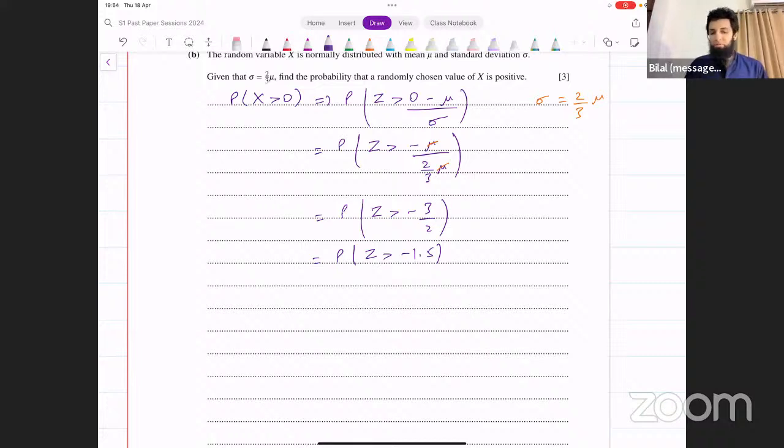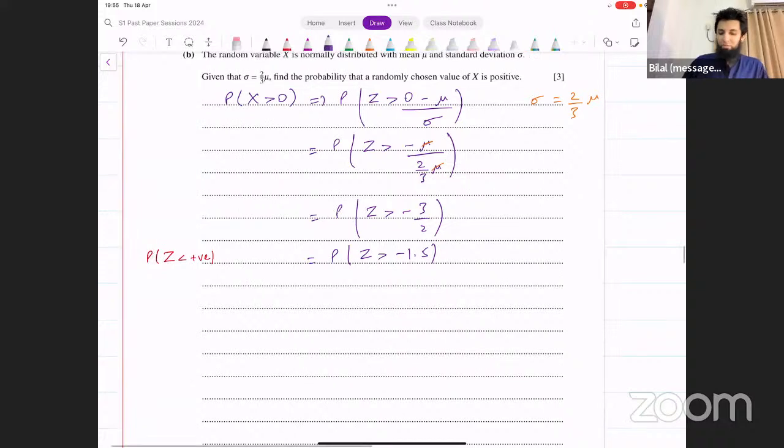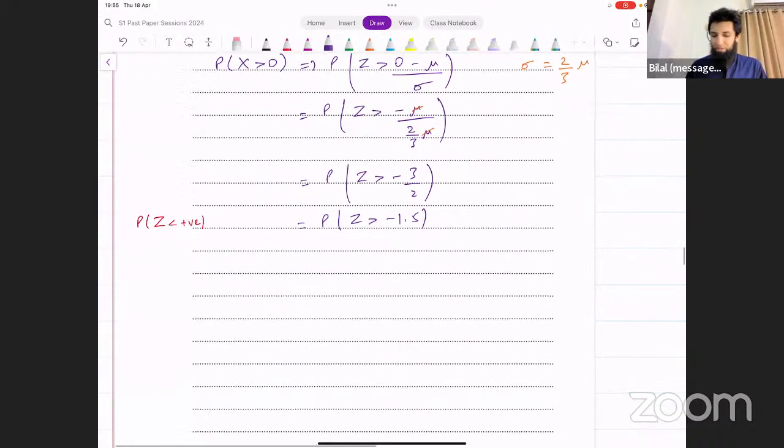Now we can find this from the table, but for finding the probability from the table, we need this form, Z less than a positive value. So we need to convert it to that form first and then find the corresponding probability from the table. How do you convert it to this form? Let's think of the normal distribution curve and think of how it looks like. This is what the normal distribution curve looks like. We have 0 in the middle for the Z distribution. Minus 1.5, where is minus 1.5 going to be? It's going to be on the left side. We want the area to the right of minus 1.5. So basically, we're looking for all of this region. This is what we want to find out.